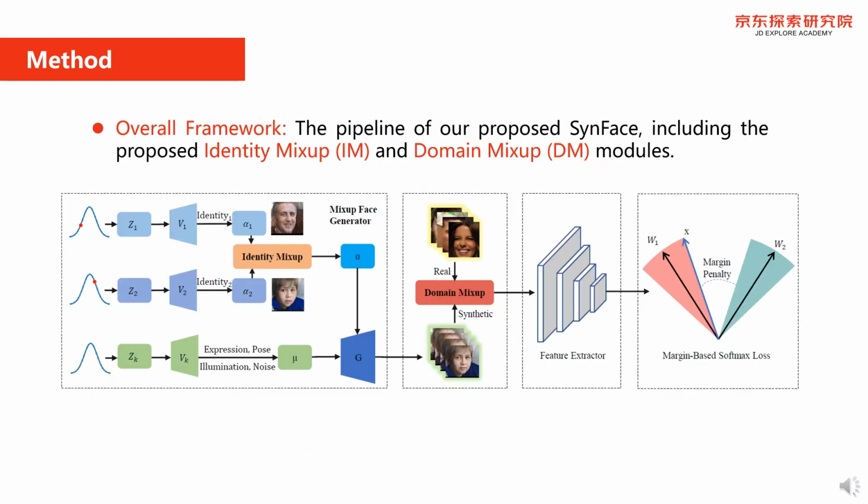Here we present the overall framework. The identity mix-up module is proposed to enlarge intra-class variations. The domain mix-up module is introduced to further alleviate the domain gap between synthetic and real face images. Now we're going to discuss them in detail.